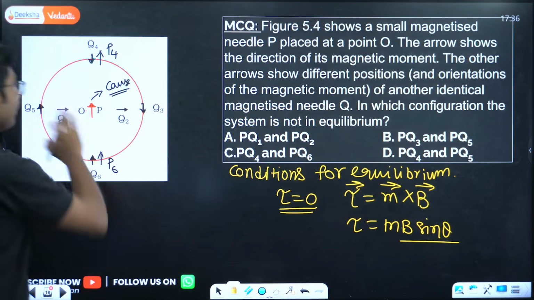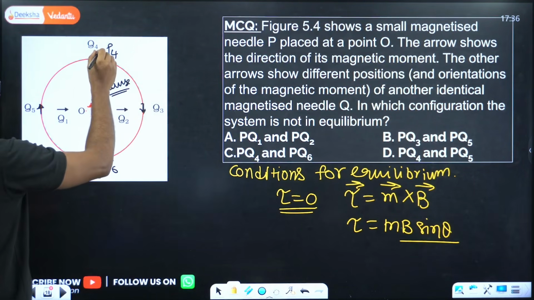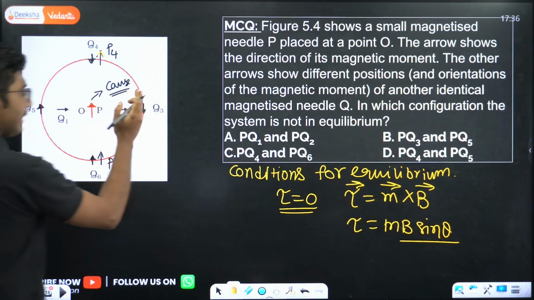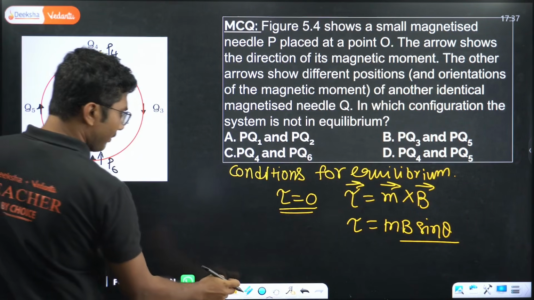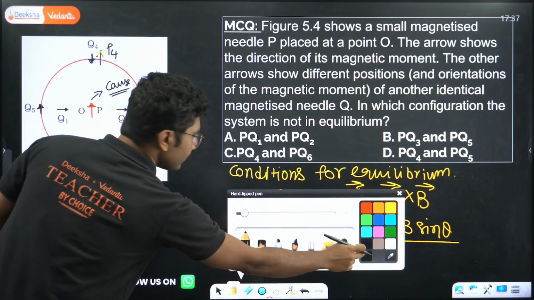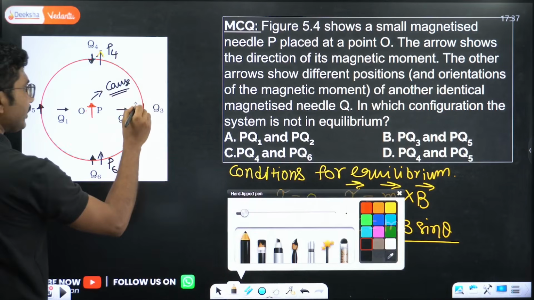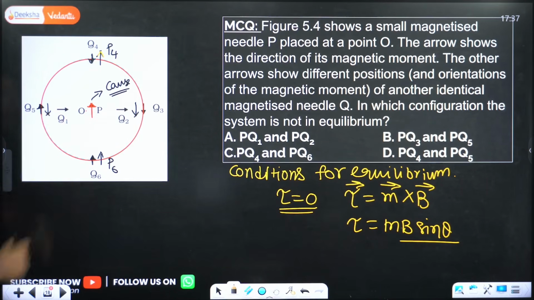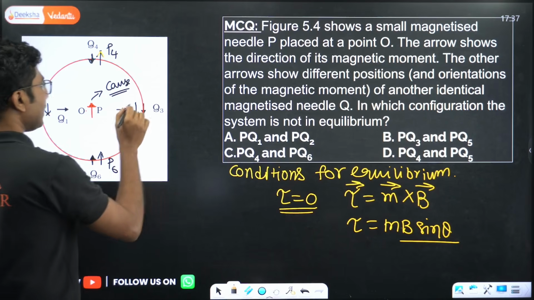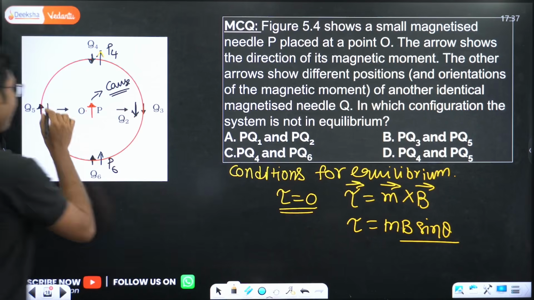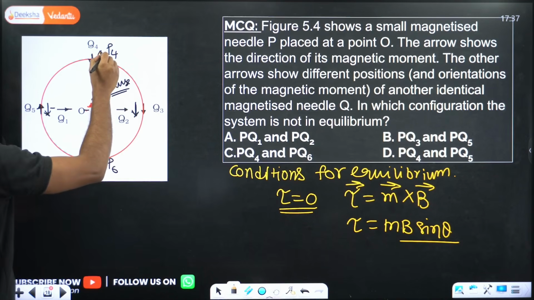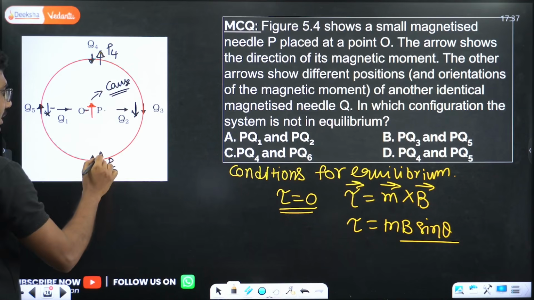So here, if you see, this direction and this direction are in the same direction as this, and here what will be the magnetic fields? The magnetic fields will be opposite here, and here also it will be opposite. Okay, so along the perpendicular bisector, along this axis, it will be different. Otherwise the magnetic field will be in the same direction as that arrow.